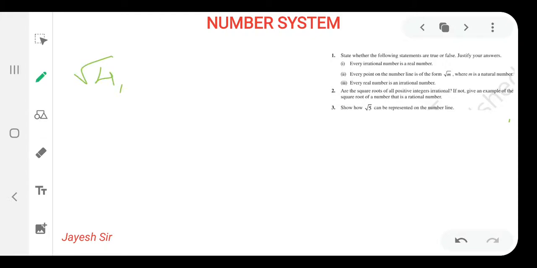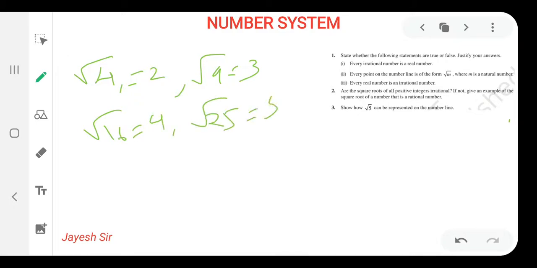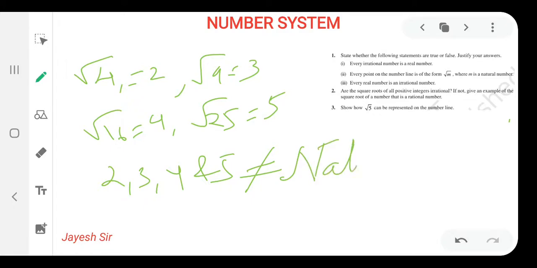Root 4 is equal to 2, root 9 equals 3, root 16 equals 4, root 25 equals 5. These are natural numbers, but here we want to find rational numbers.